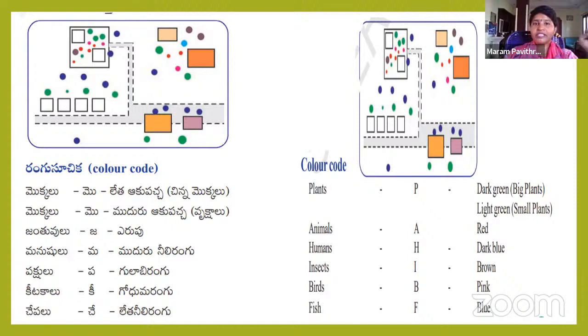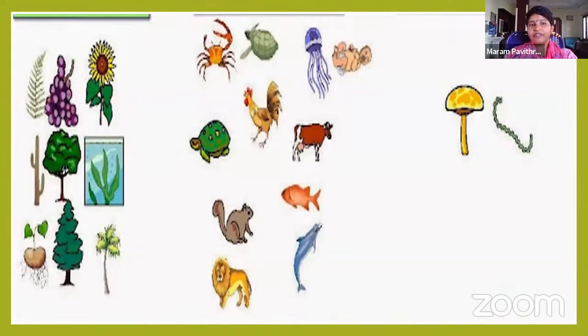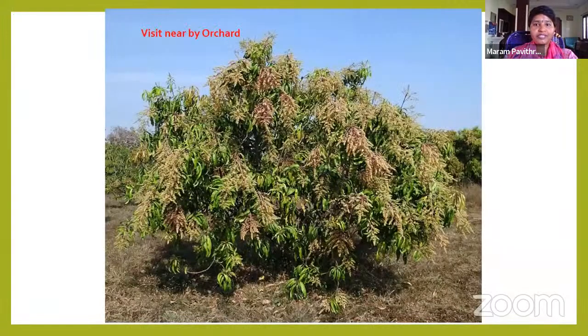That is the biodiversity of your home. We can observe everywhere. You can see these kinds of living organisms at your home. We have different biodiversity at our school. Here, if you visit a nearby orchard, you can observe different kinds of living things there.